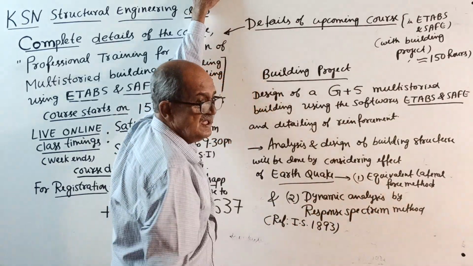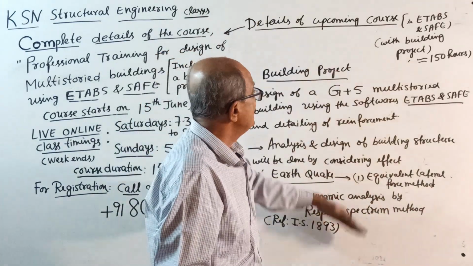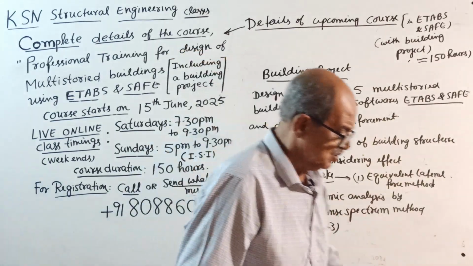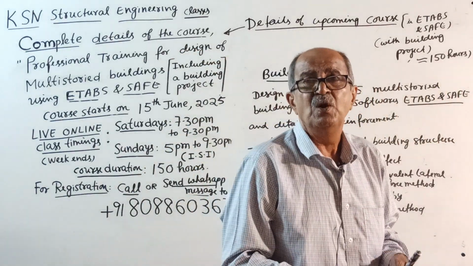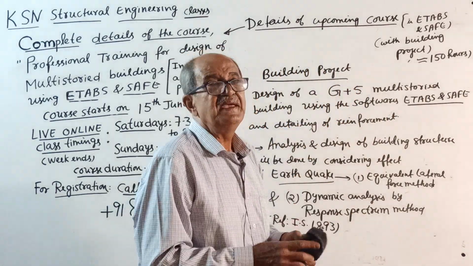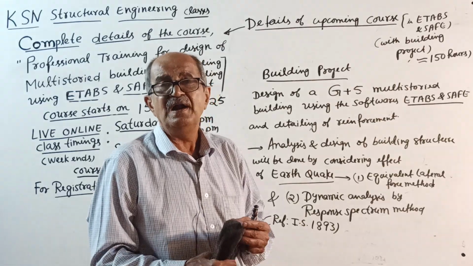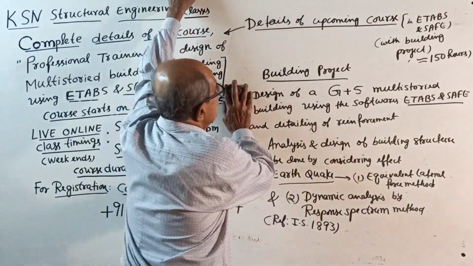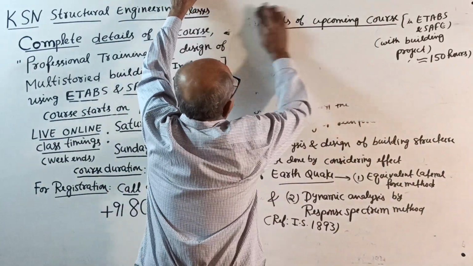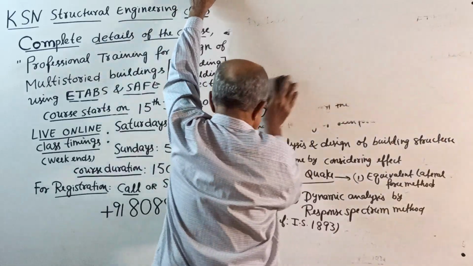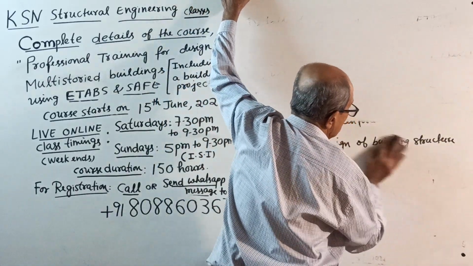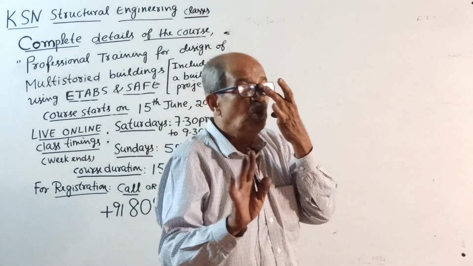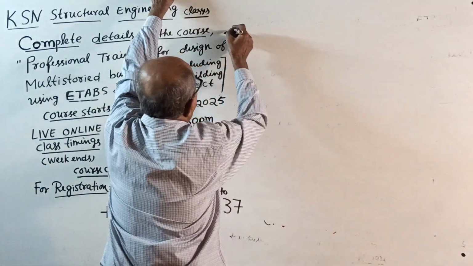Reference is IS 1893. This is the final part of our course. Now I am going to conclude, because how much detail can I give? Those who want to join or learn, sufficient data are given. Okay, now see, what I will do is, I will tell you briefly once again, lastly, to avoid confusion. This course, lastly, the conclusion.